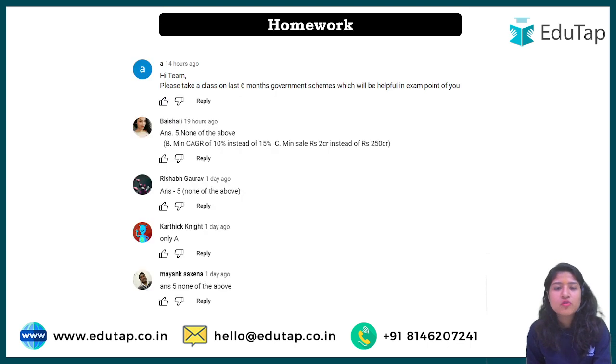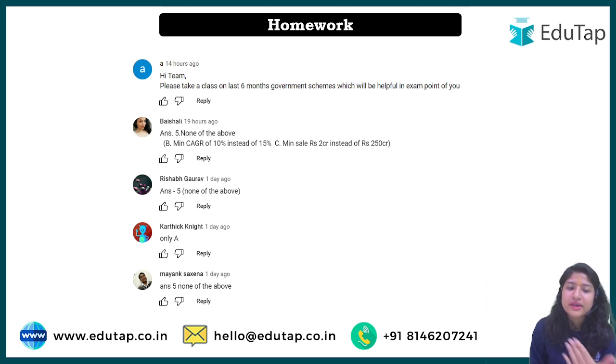So these are the two homework questions, and we have the toppers of the last session: Vaishali said the right answer, Rishabh said the right answer, and Mayank said the right answer. Karthik, why is your answer not exactly correct? Because only A was not given in the option. I purposely made such a question: if only one statement is correct, the answer will still be none of the above, because only A was not given as an option. So you were half right but half wrong.